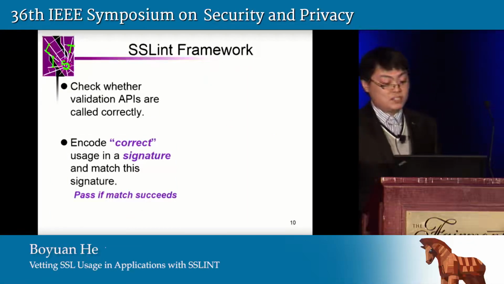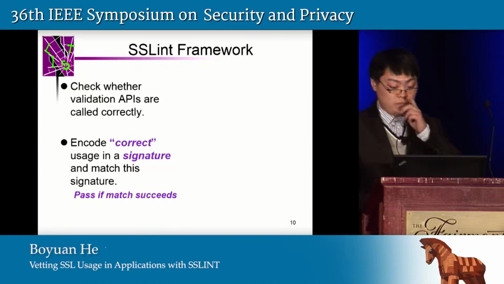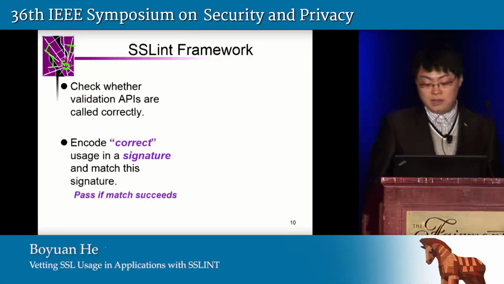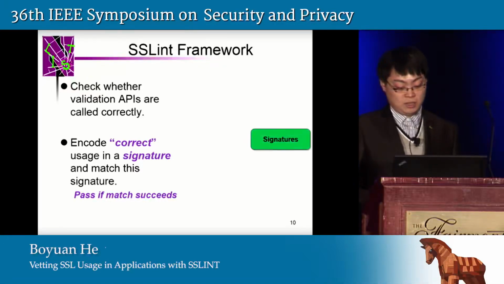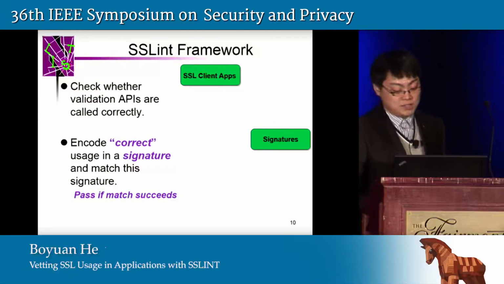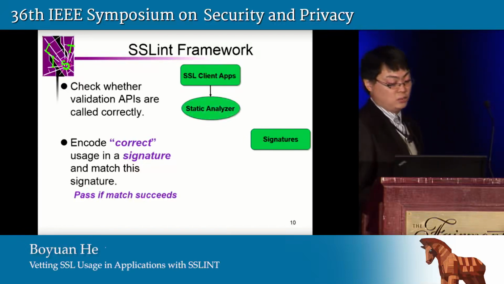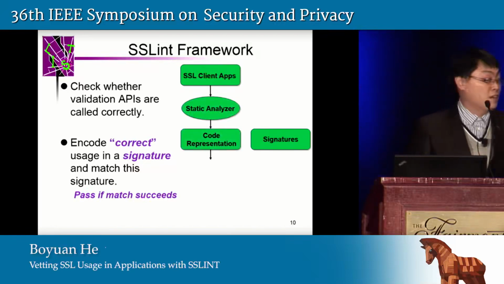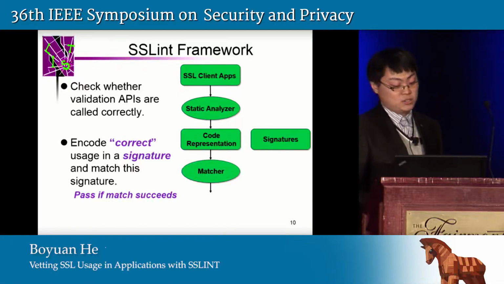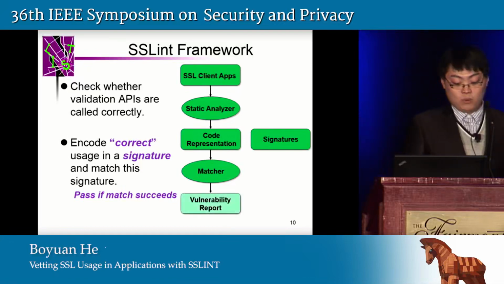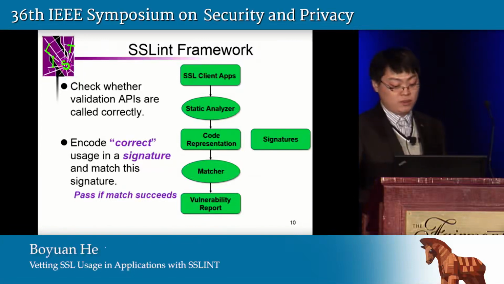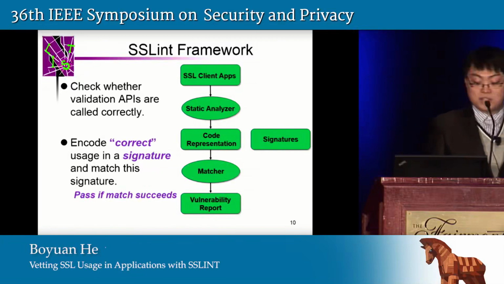In order to automatically detect such SSL vulnerabilities, including those shown in the motivating examples, we first model the correct usage of the SSL API as signatures. Then we design SSLINT, which takes the source of the app as input, transforms the source code into a certain kind of code representation in a static analyzer, and then matches the signatures to detect the vulnerabilities. Remember that it is the correct logic that we model. So the vulnerabilities will only be reported whenever the signature match fails.